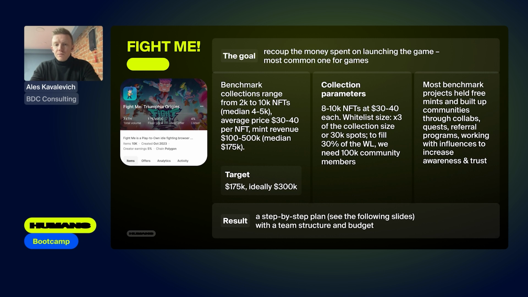Anyway, for other benchmarks, we realized that we need to take into account about 30% conversion from the whitelist to purchase. That is, in order to get 10,000 users who will mint our NFT later, we need to get 30,000 on the whitelists. And to get those, according to average conversion, we will need 100,000 live community, naturally including only live members with no bots, no baiting, only real people, because otherwise it doesn't make any sense for our project.